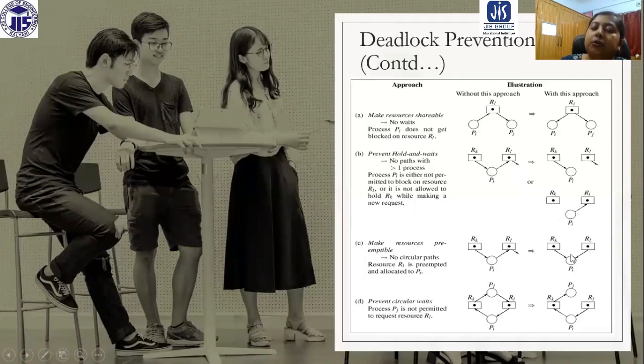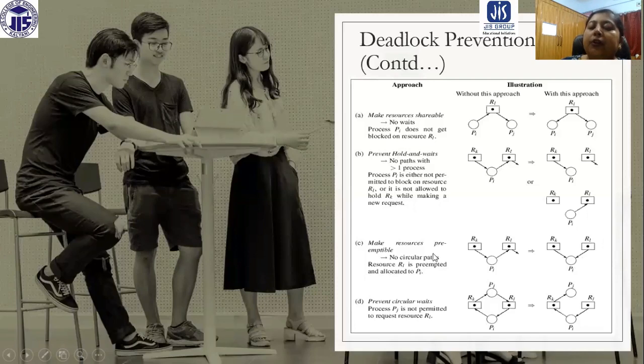Until that other process voluntarily releases this resource, we cannot go on with PI. But if we go with the preemptive scheme, we can take this resource back from that other process and allocate it to PI. So you can see here the two resources are allocated to PI.